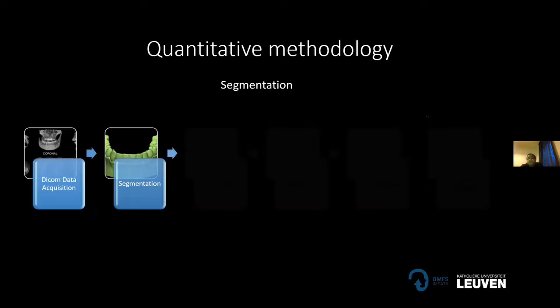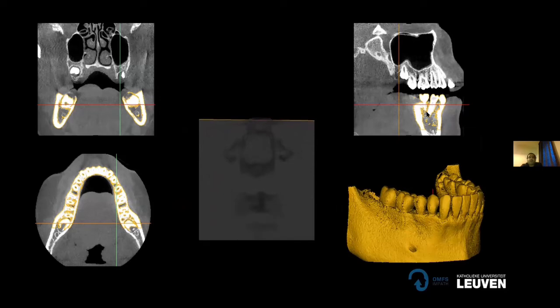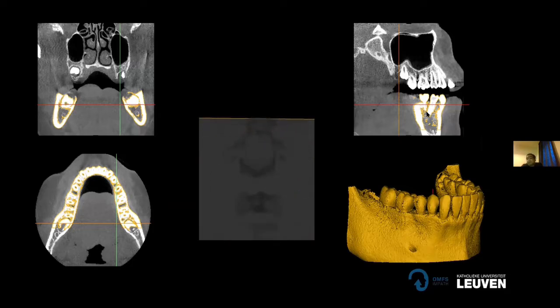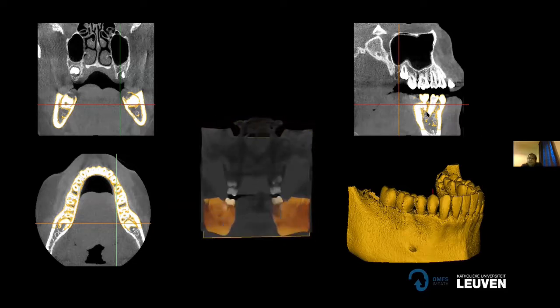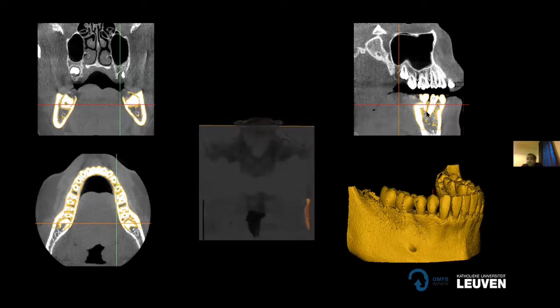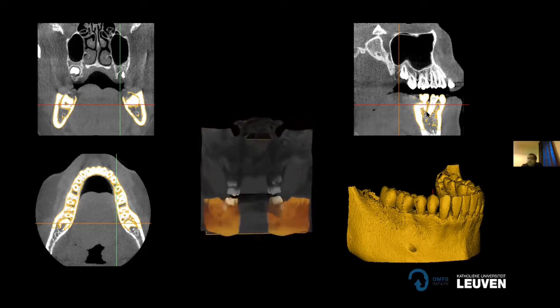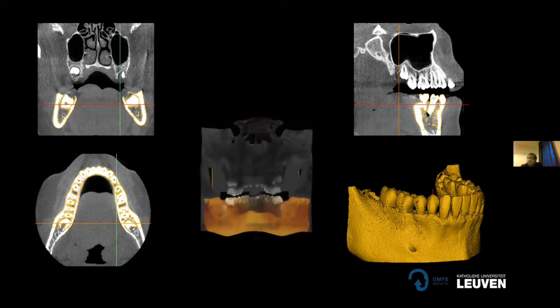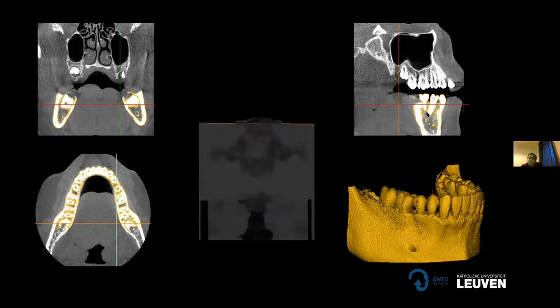Following that, the next step is segmentation. In segmentation, you have different types of segmentation techniques. The problem is that if you apply only automatic segmentation, which is also called thresholding, then all the anatomical structures cannot be properly demarcated. So for that, we utilized manual segmentation, that is, a person manually delineating all the skeletal structures and also the dental structures.